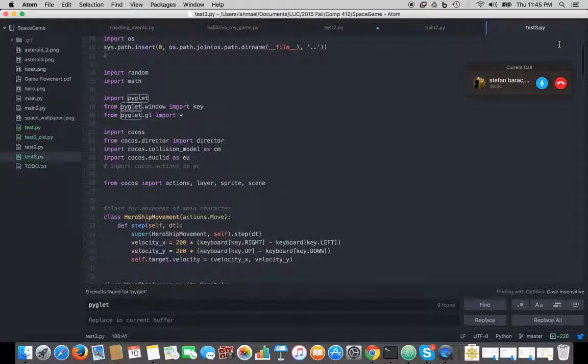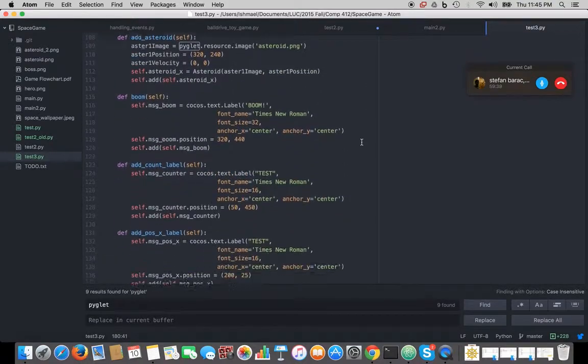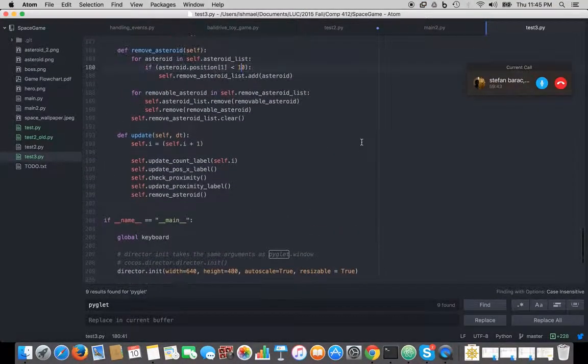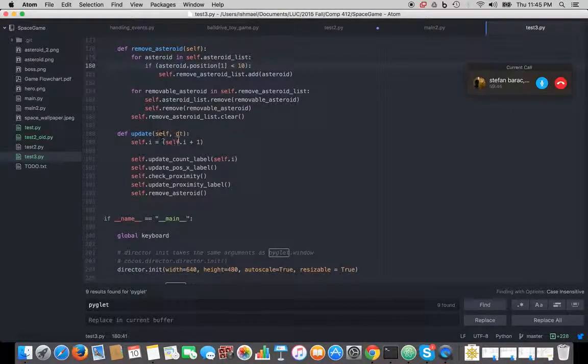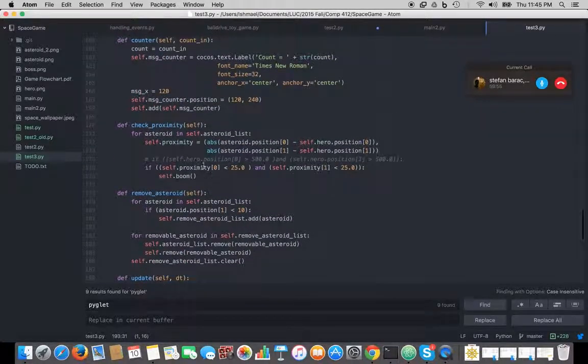So test 3 is our latest version of this. If I go down to my functions here, the update function, which runs the loop for the frame rate and everything, my check proximity function is the one that we're actually using to check collisions.